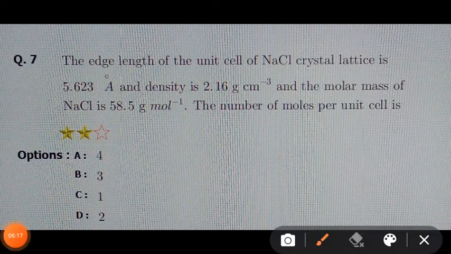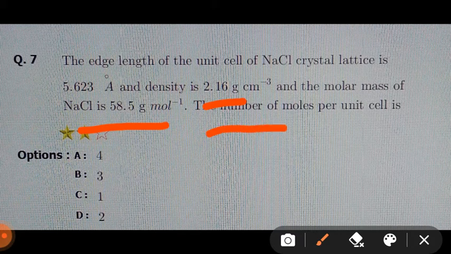In this question, the edge length of the unit cell of the NaCl crystal lattice is 5.623 angstrom, the density and the molar mass of NaCl are given. Then you have to find out the number of atoms per unit cell.